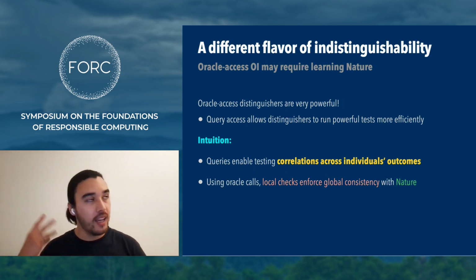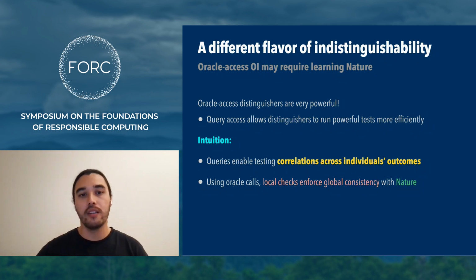Again, to build intuition, the distinguishers can check correlations in the outcome of various different individuals. Another way to say it is that using local checks, by probing in a few spots, they can enforce some global consistency.